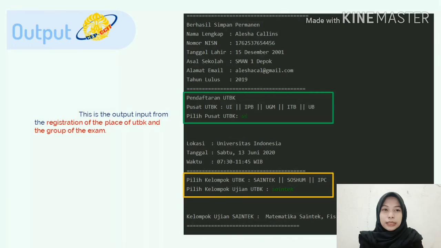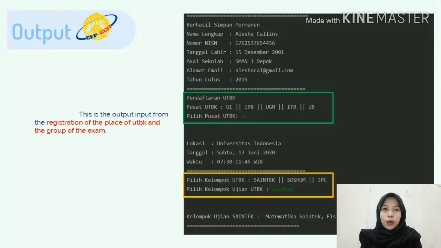Okay everyone, this is the output from the registration of the place and the group of the exam. The user inputs the place, Universitas Indonesia. You can see the input in the green rectangle, and behind it you can see the location, date and times.